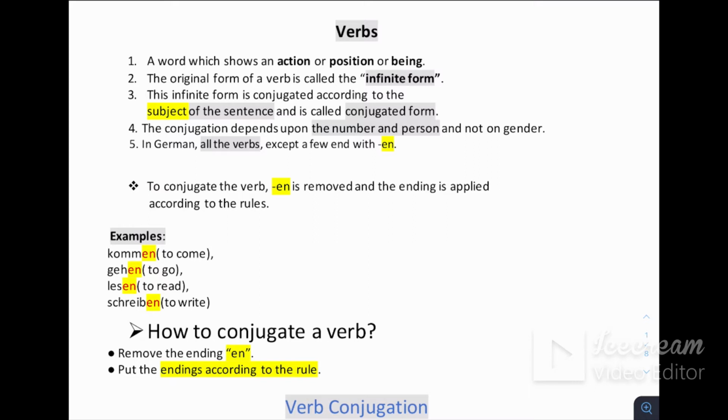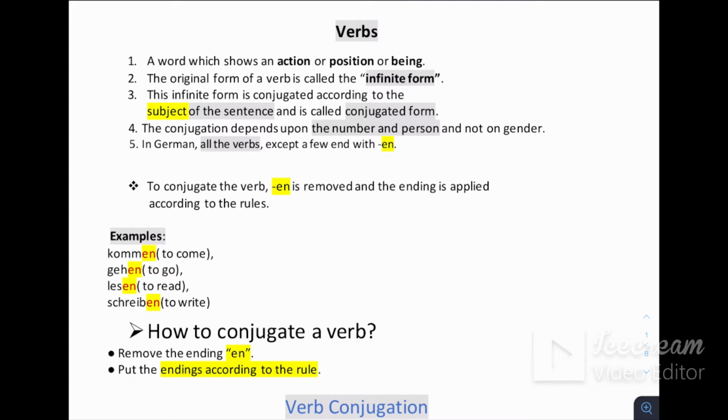Today's grammar topic is verbs, German verbs, and how we are going to conjugate them according to the subject. It is a very important topic, because from here only you can conjugate the verbs, since the conjugation differs with every subject.